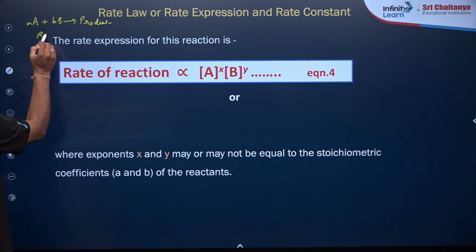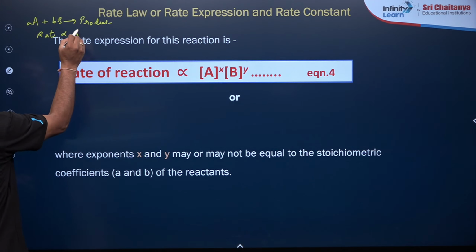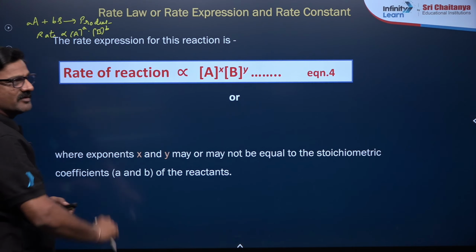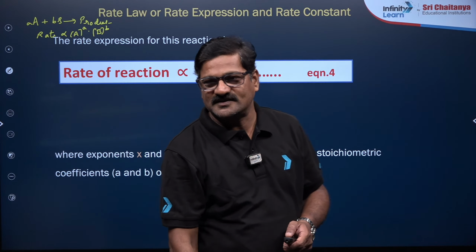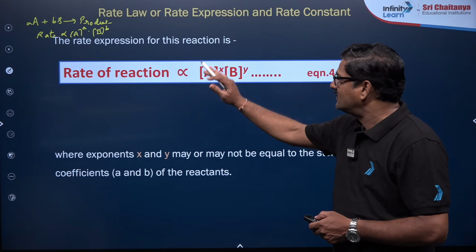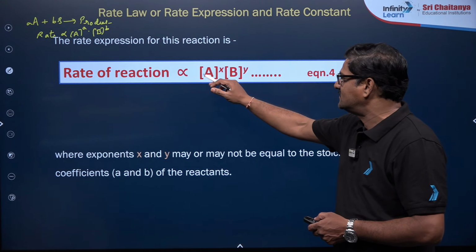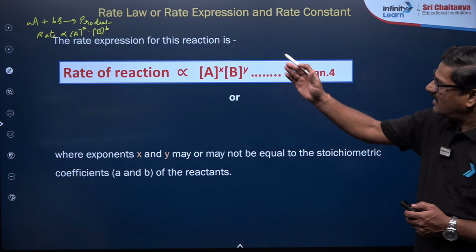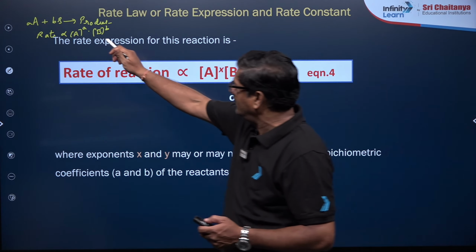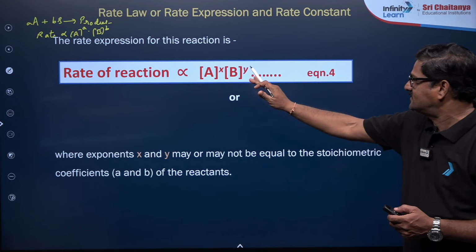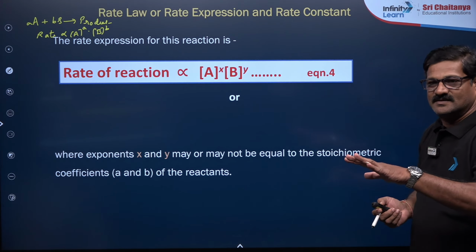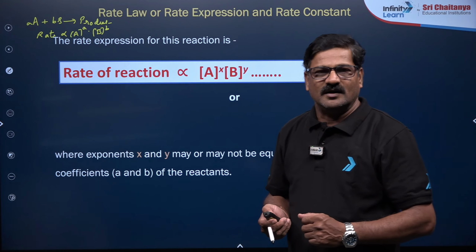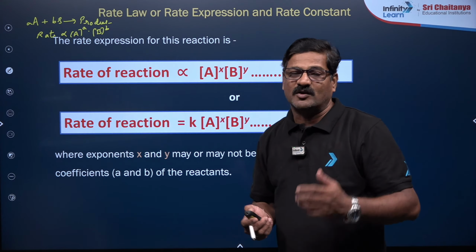According to the law of mass action, rate is directly proportional to [A]^a [B]^b. But experimentally, the rate law expression is given as: rate of a reaction is directly proportional to [A]^x [B]^y. There I have written small a, small b, here it is given x and y. x may be equal to a or may not be equal to a, and y may be equal to b or may not be equal to b.